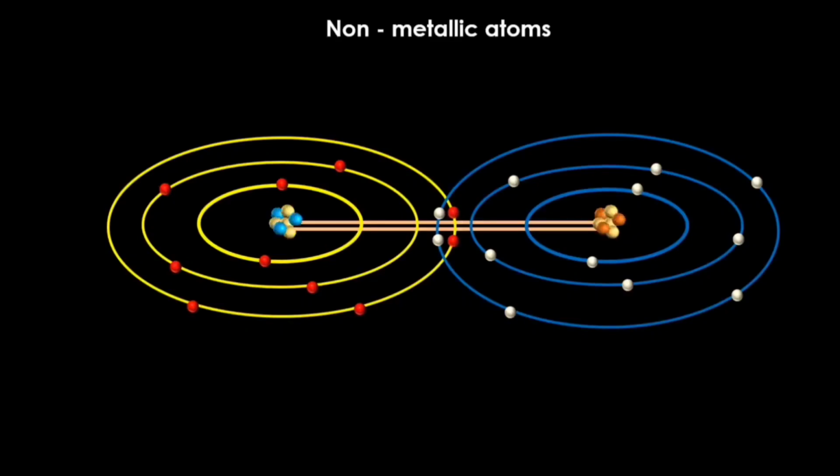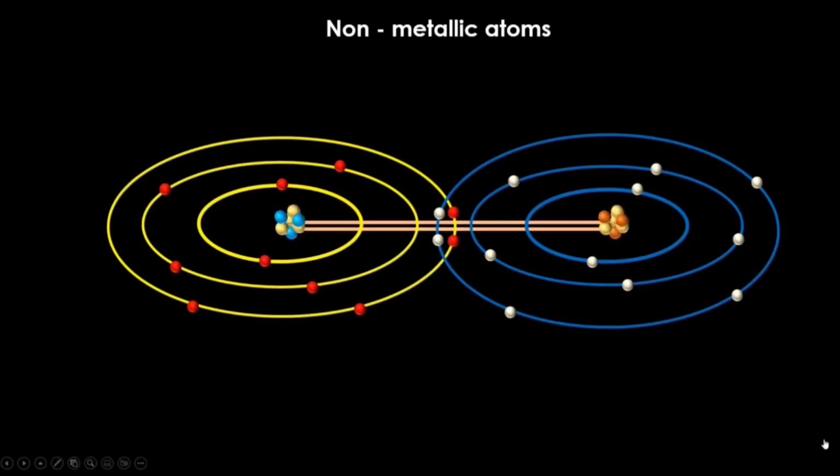The shared pair of electrons is attracted by both the nuclei by the molecular force of attraction, which binds the two atoms together and produces the molecule of a new compound. This type of bond, which is caused by mutual sharing of electrons, is called the covalent bond. And the compound that is formed by sharing of electrons is called a covalent compound.